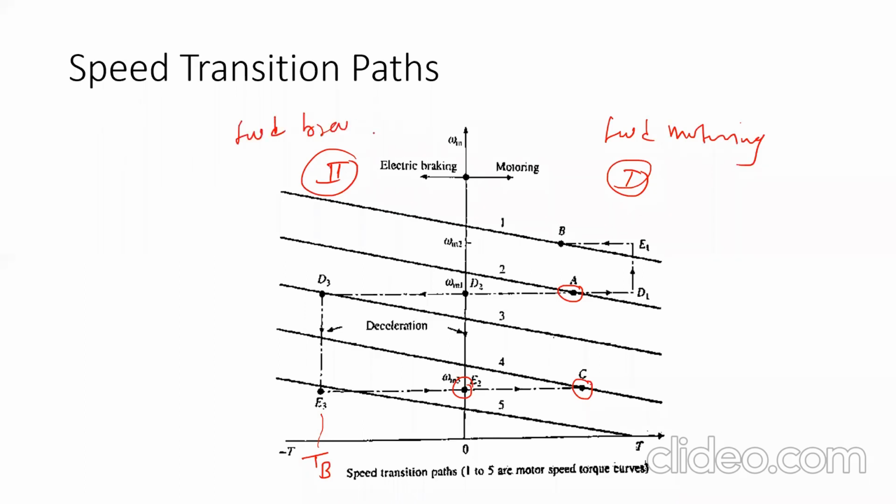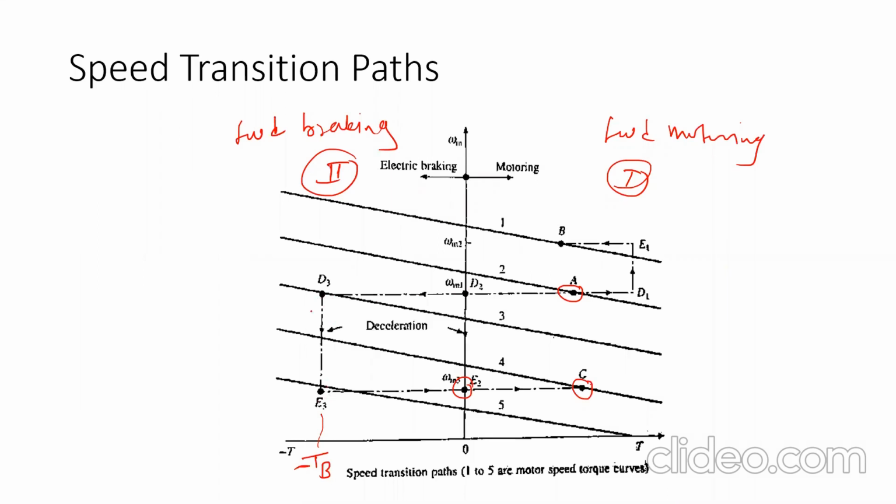Whenever we want to reduce the speed, we have to shift the operation from quadrant 1 to 2. Means we have to apply a reverse motor torque, which will oppose the motion of the motor. So the path will be from point A to point D3, not D2, then to point E3.